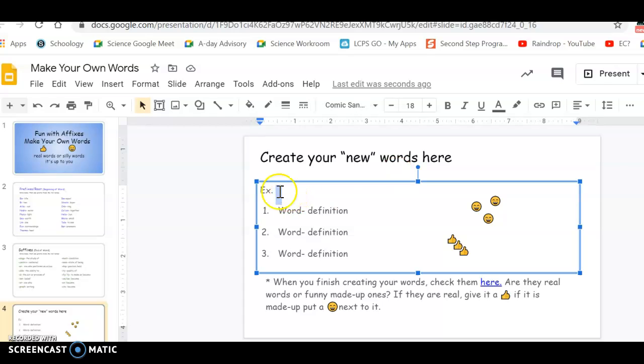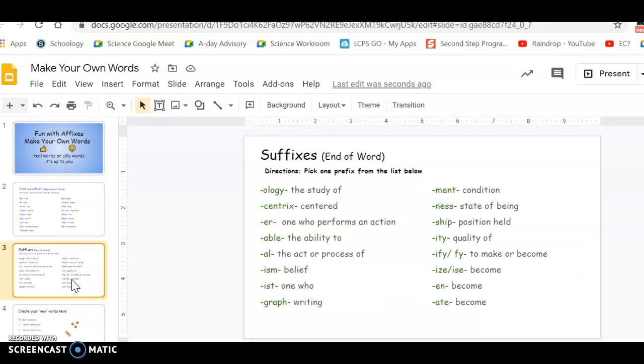And so we're going to make the example now. I did Control-V, as in victory, for paste. So we've got the front of the word done. Now we have to get the end of the word, and that's on slide 3.